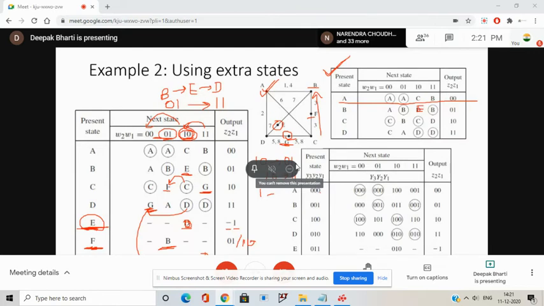Okay, now notice this example and compare it with the previous example. Here, what kind of FSM is this? When I modified my table, what kind of FSM realization is possible? Is this Moore style or Mealy style? Moore. It is Moore.